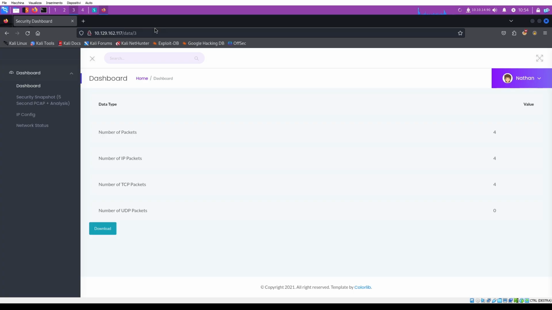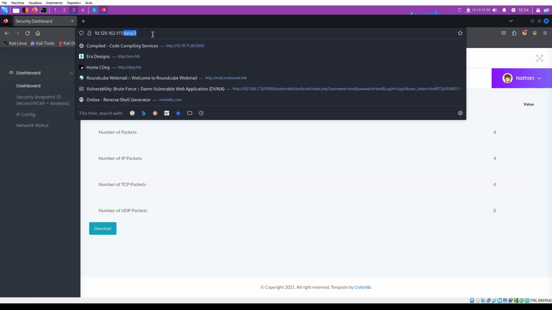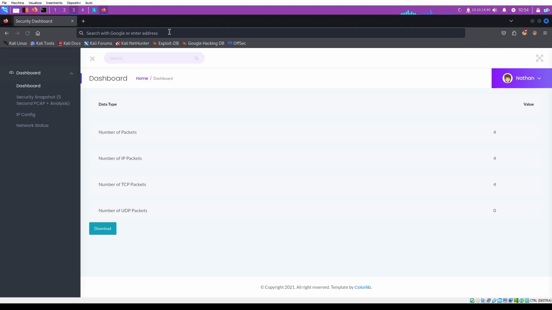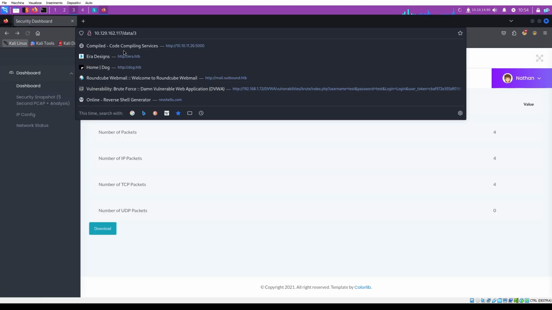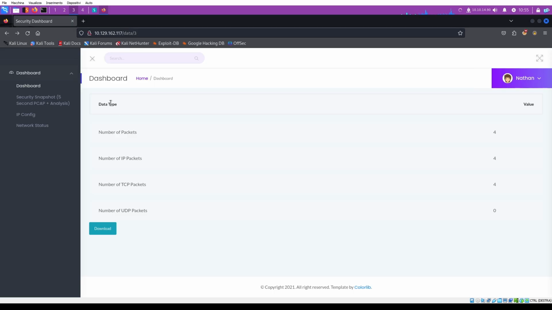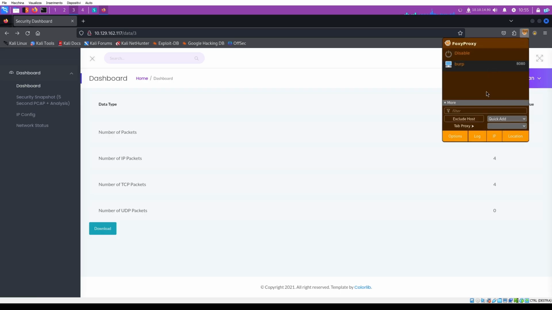Okay. When we go to security snapshot and capture, probably we got redirect because we can see that we are in data number 3, and we can see home dashboard, the type, number of packets, number of IP packets, and we can download probably. Check also IP config.